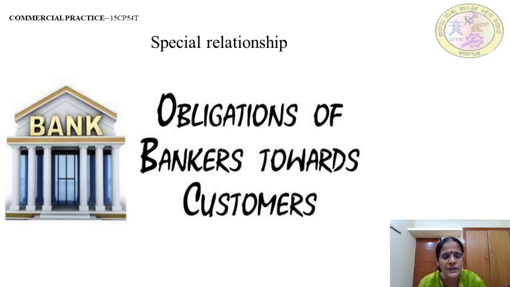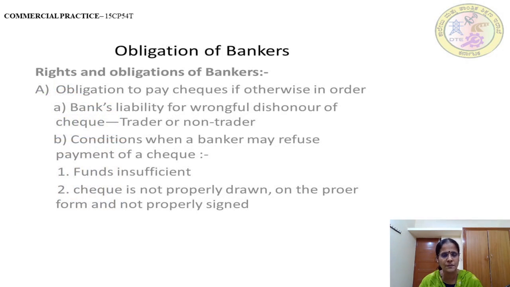The special relationship refers to the special obligations and rights of the banker against the customer and vice versa. What do you mean by obligations? Obligations are nothing but a voluntary acceptance of the responsibilities and duties which we feel we have to fulfill to complete our responsibility. So between a banker and a customer, there are certain special obligations and rights. The obligations of the banker towards the customer.